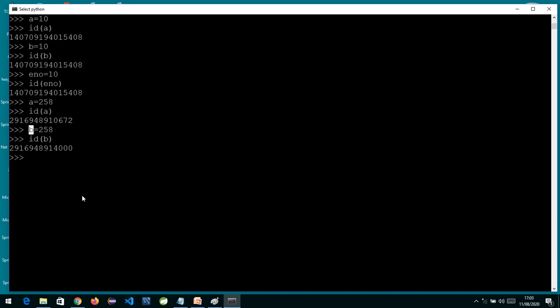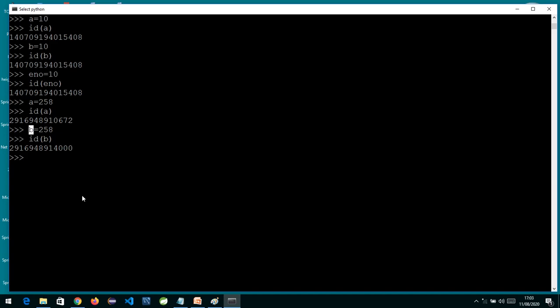So by default in Python, some objects are already created in memory. The range is from 0 to 256. Whenever the Python interpreter starts, it will immediately create these objects. So whenever you ask within the range, it will give you the existing one. Other than that, it will not.